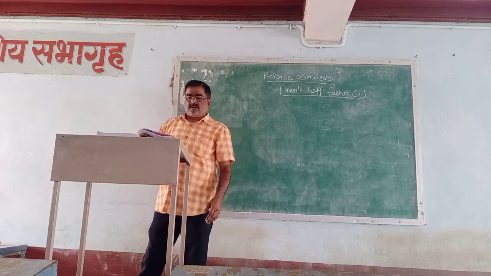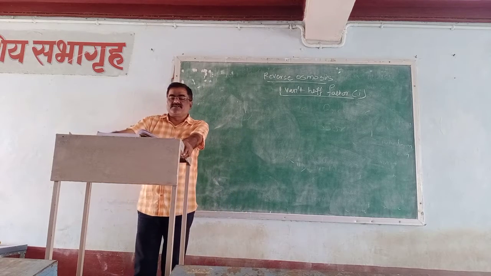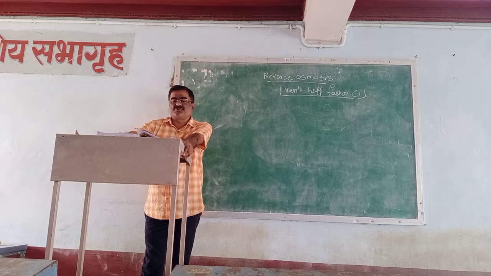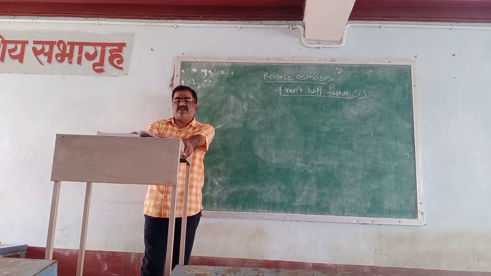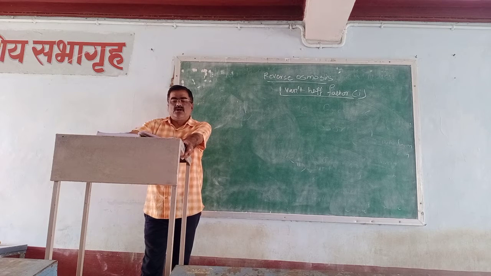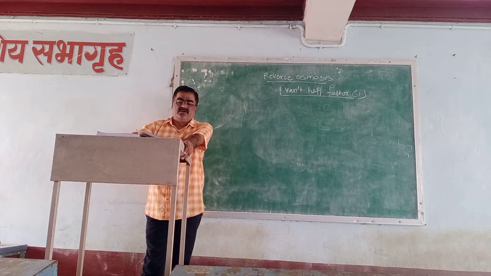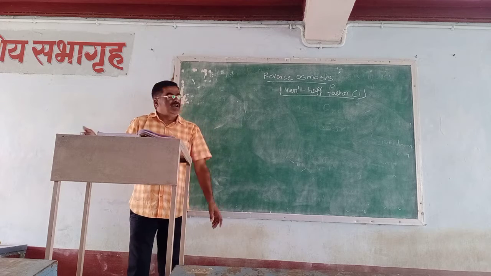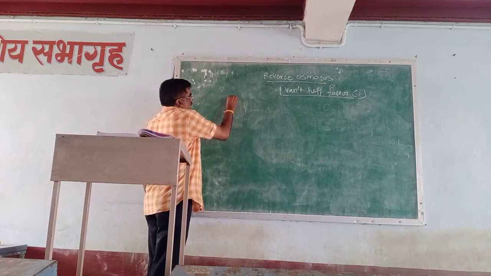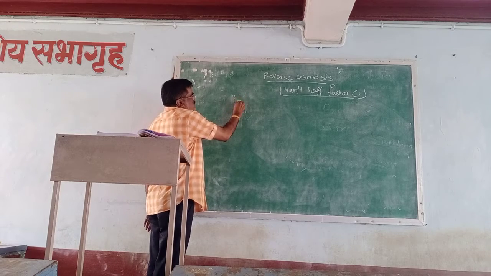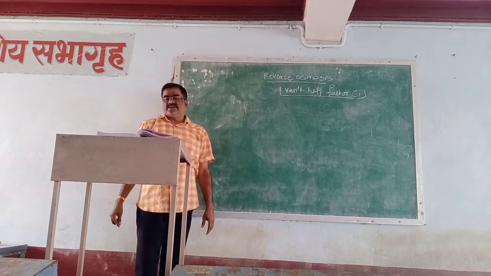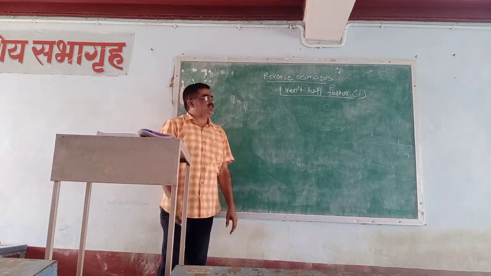The Van't Hoff factor is defined as the ratio of the colligative property of a solution of electrolyte divided by the colligative property of the non-electrolyte solution of the same concentration. Means i is equal to, what does i mean? It is the ratio of colligative property of electrolyte solution